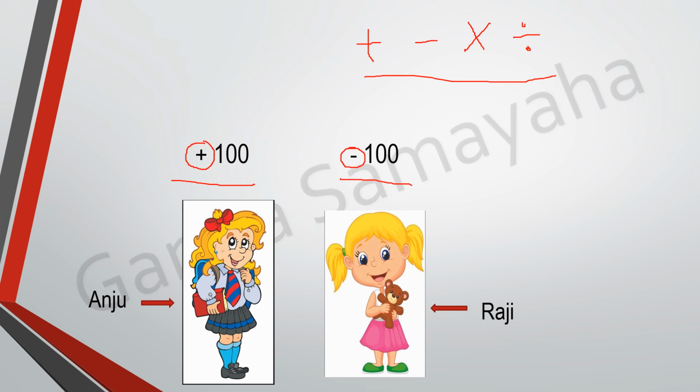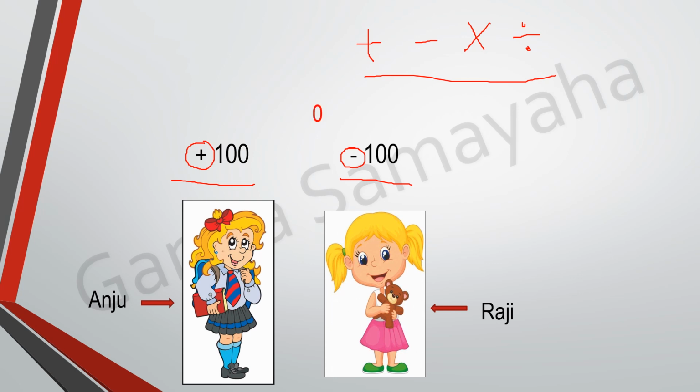Plus 100 is a number. Minus 100 is a number. They are not operations. Is it clear, children? They indicate a particular situation. This will become more clear when we take up more examples, children.